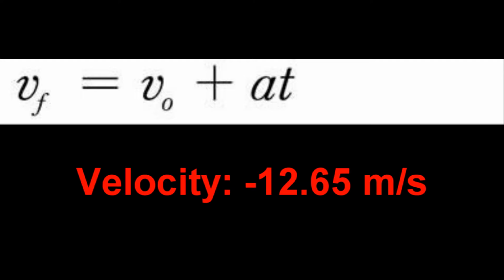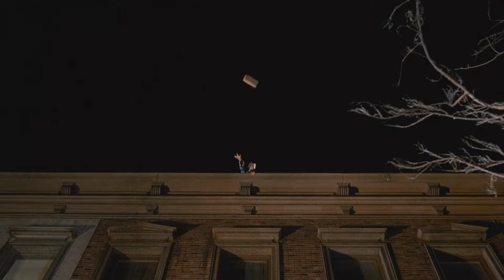Next, we use this formula to figure out the final velocity. This ends up being minus 12.65 meters per second. With that hard of an object at that velocity, Marv will surely die.